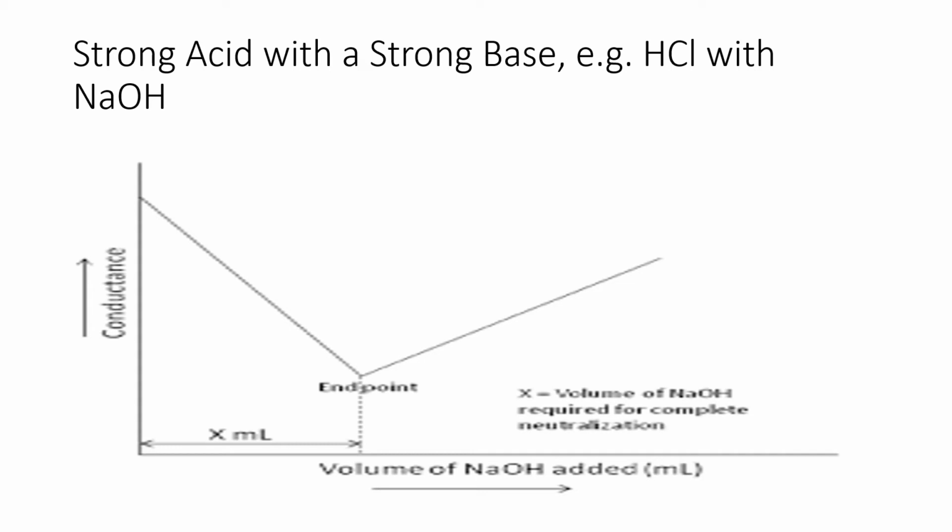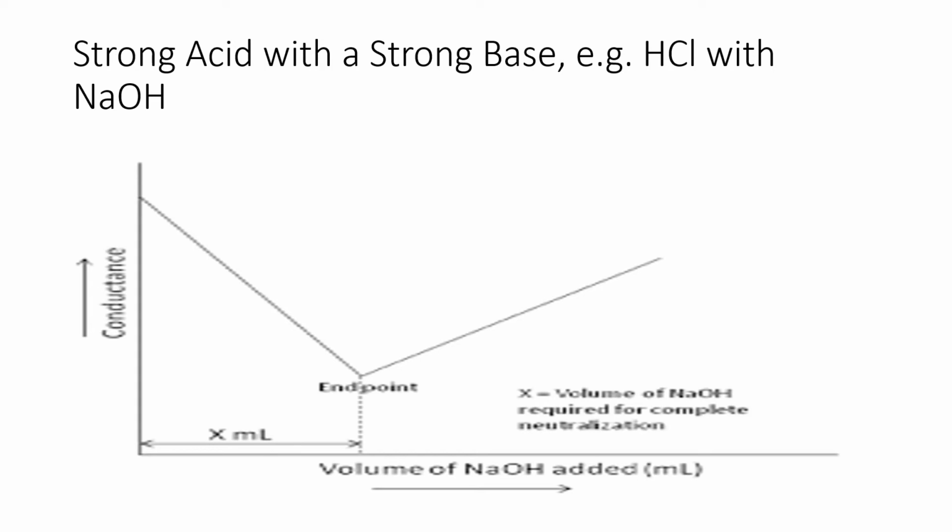The conductance goes on decreasing and reaches the minimum point, at which all the hydrogen ions present in the acid have been consumed and converted into water by hydroxyl ions.